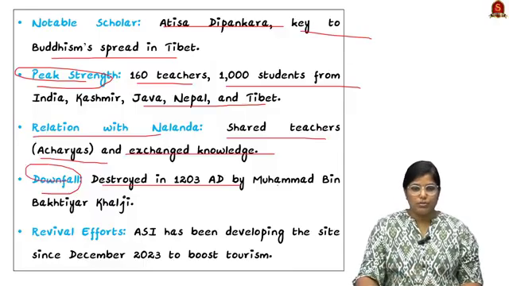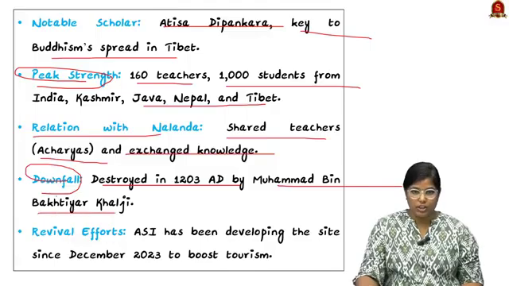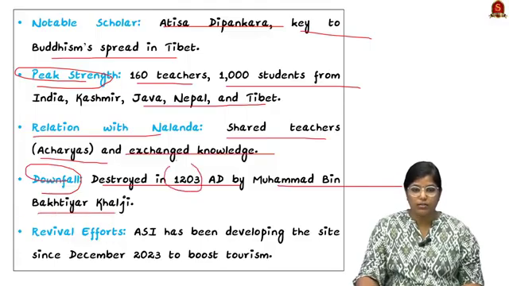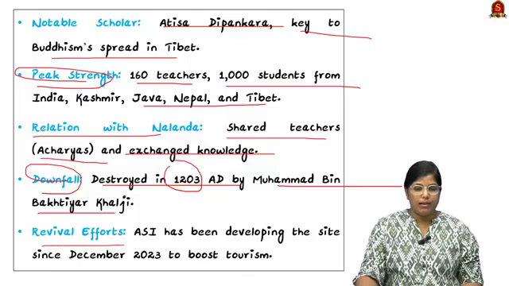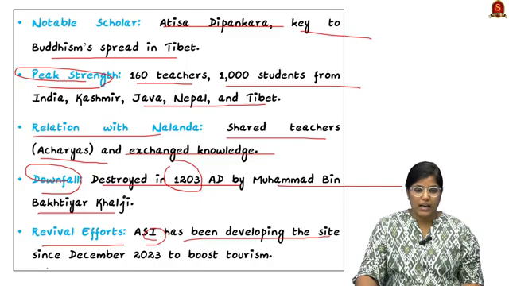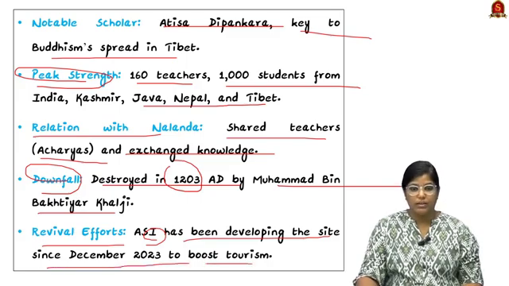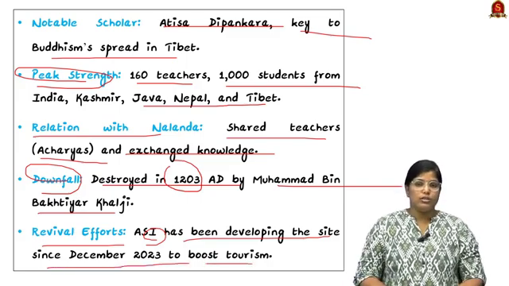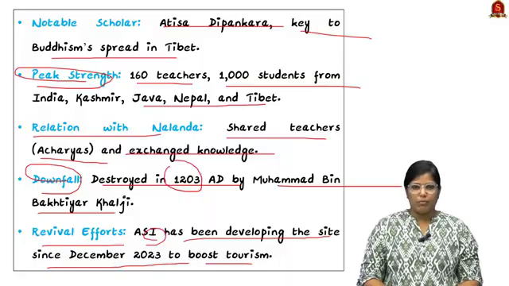This is because Muhammad bin Bakhtiar Khalji destroyed it in 1203 AD. And the revival effect: currently ASI, the Archaeological Survey of India, has been developing the site since December 2023 to boost tourism in the place. So these are all very important facts that you have to remember about Vikramashila.